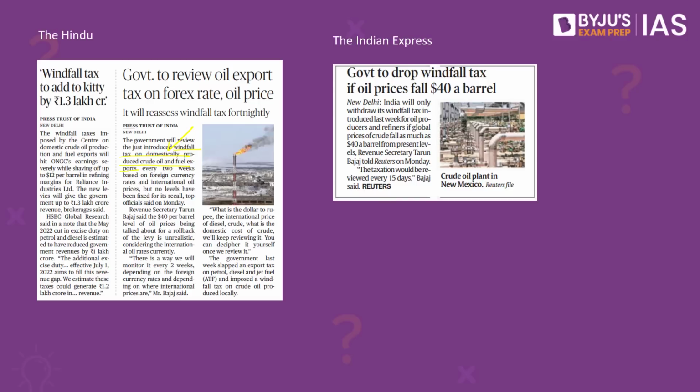Notably, three of India's upstream oil companies, that is ONGC, Oil India, and GAIL, Gas Authority of India Limited, experienced record profits. This was owing to the sharp rise in international crude oil and gas prices. Price of crude oil had reached a 14-year high of 139 US dollars per barrel.